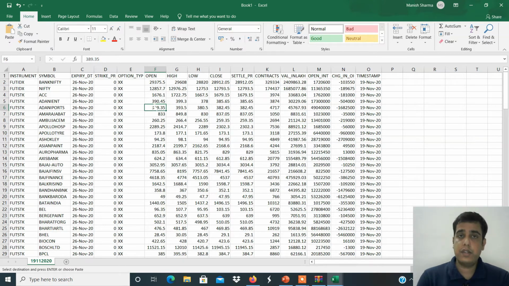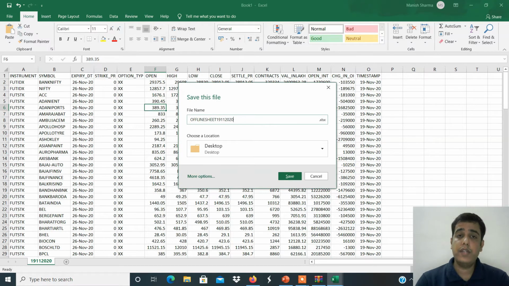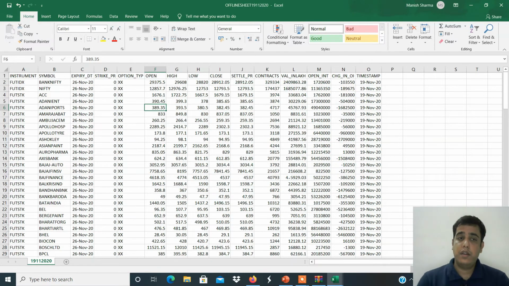After copy-pasting, the most important thing you have to do in Excel is save the file. So save this file, Control S. Save it on your desktop. Give the file name offline sheet 19 November, so you will understand this is an offline data file. Why offline? Because we are downloading at the end of the day. That is the reason it is called offline data. Now you have collected the 19 November data and saved the file.